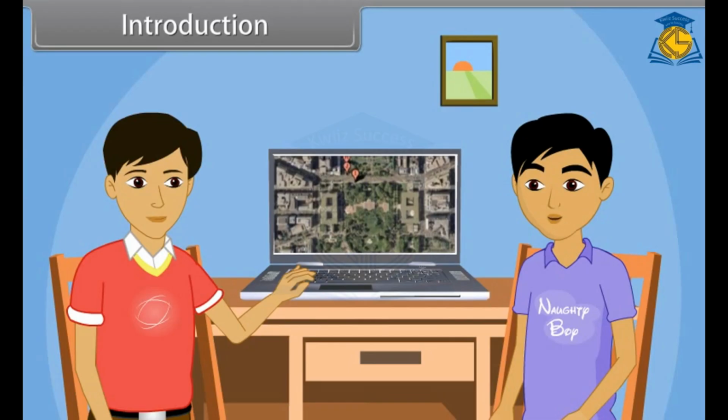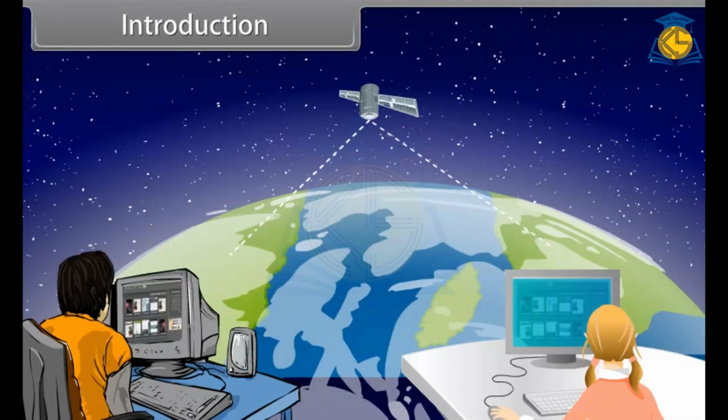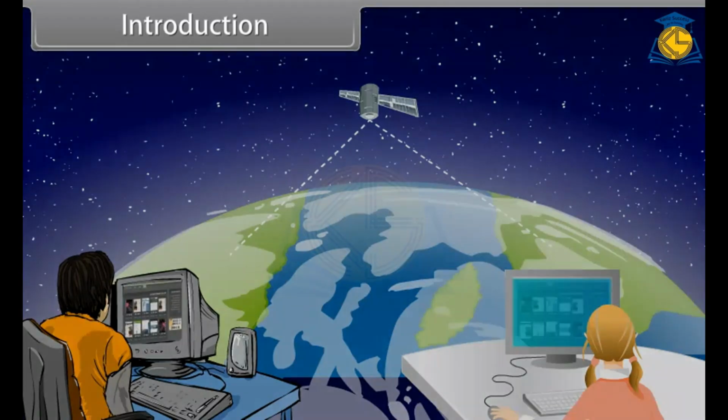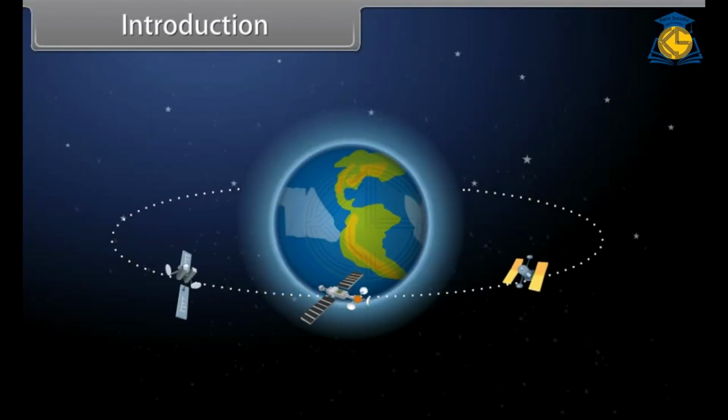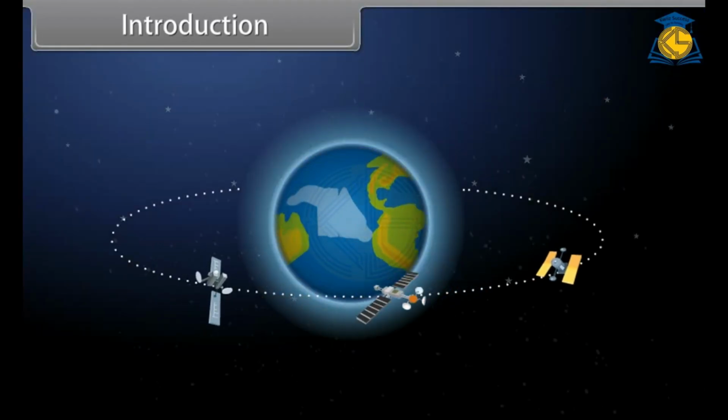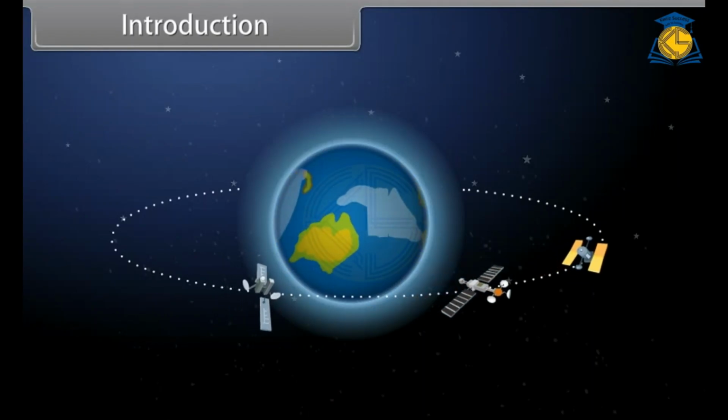How is it possible to see anywhere in the world sitting at home? It is possible just because of enhancement in science and technology. It works on the principle of satellite communication. The satellites scan the data of Earth and transmit it to Earth at regular intervals of time.